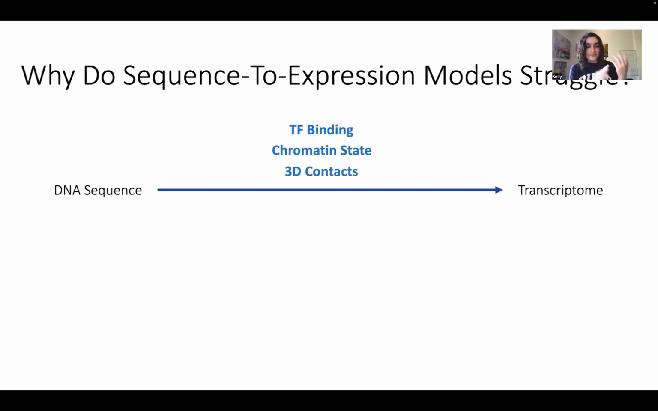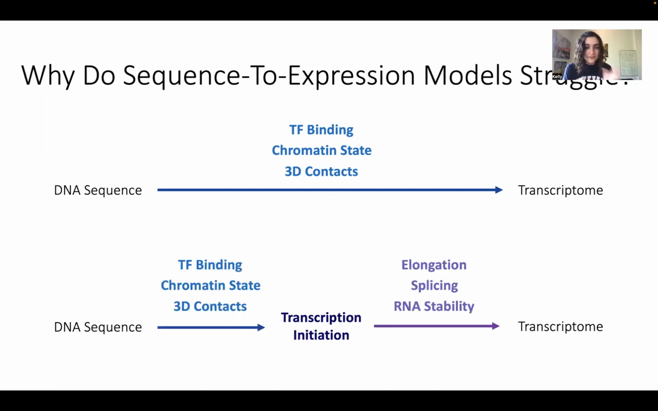When we're trying to go direct from DNA sequence to the transcriptome with a model, we have these variables that we're imagining are being learned from sequence by those models, things like TF binding, chromatin state, and 3D contacts. We know that deep learning models can learn these, so why can't they just go ahead and predict the transcriptome? Well, the reason is because the biology is really a little bit more complicated.